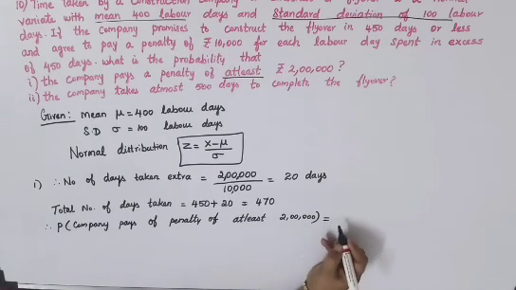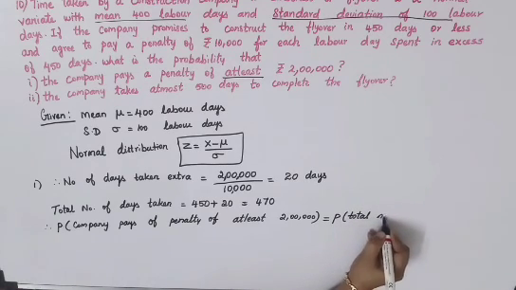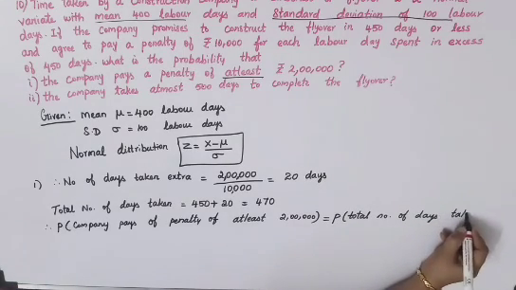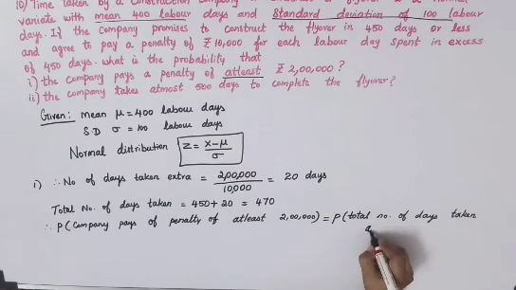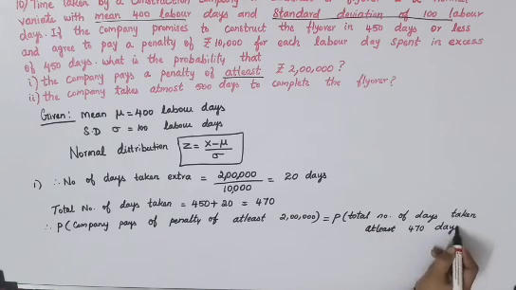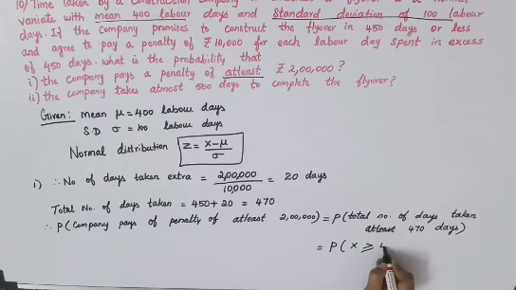We can convert this to days, that is probability of total number of days taken at least 470 days. Since it is given at least, we can write it as probability of x is greater than or equal to 470. At least is minimum, so minimum 470 and above you can have it. So x is greater than or equal to 470.